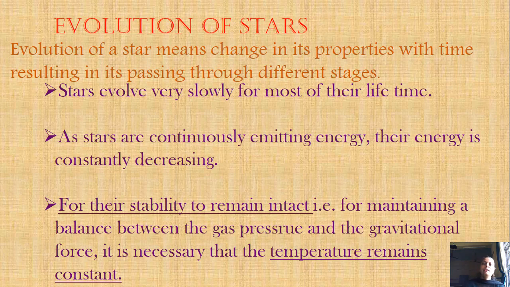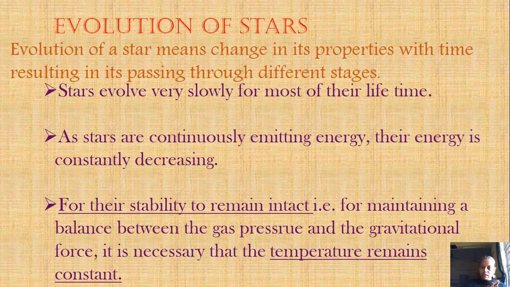The reason is that the evolution of stars takes place very slowly. It is a very slow process, so it takes many billion years. Now the sun is in its middle age. 4.5 billion years have passed and 4.5 billion more are still there, so don't worry.